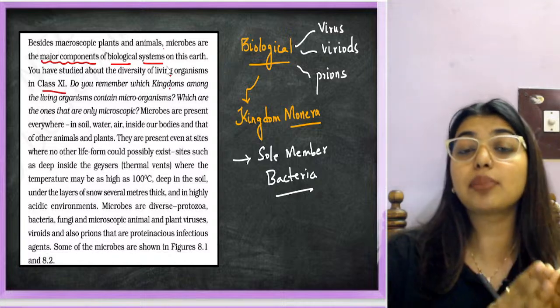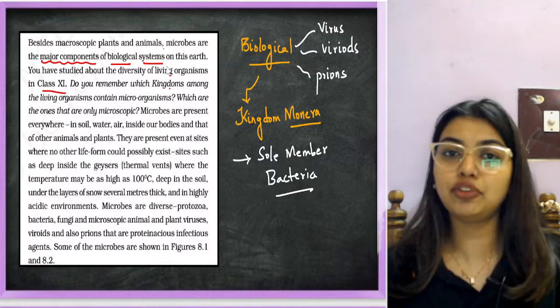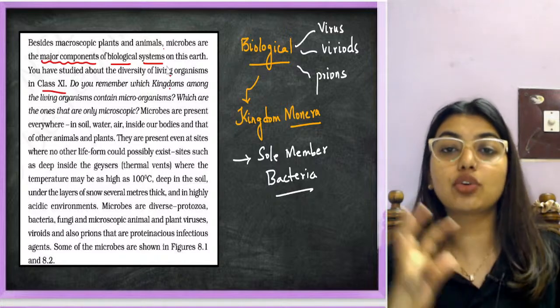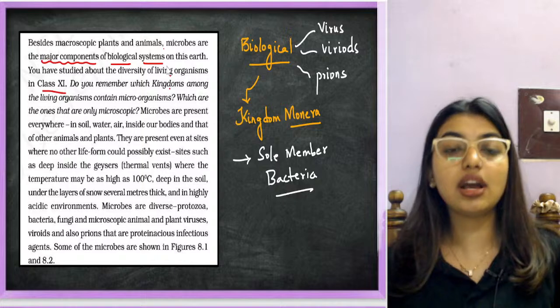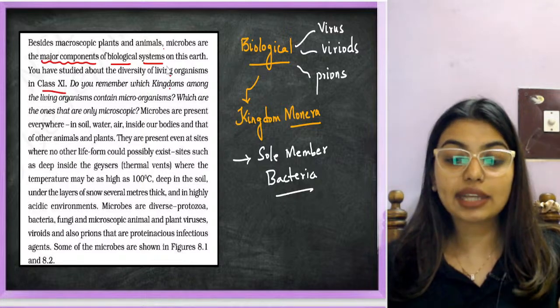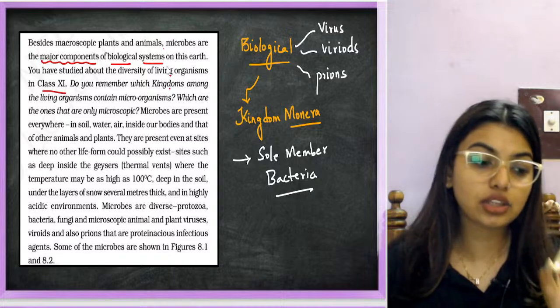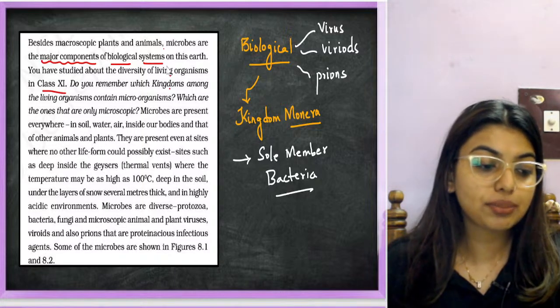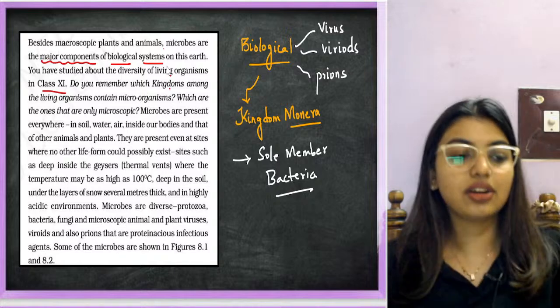So this chapter is going to show you that microbes are actually very, very helpful to us. There are good microbes and bad microbes. In the same way, in our body also there is good bacteria and bad bacteria. So we should understand the fact that not everything is bad. There are the good ones. Yes, you should be the good ones. All of you should be the good ones.